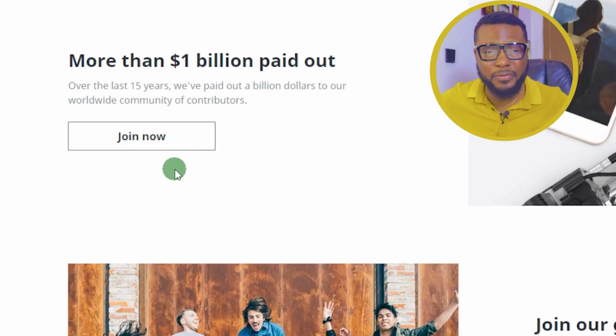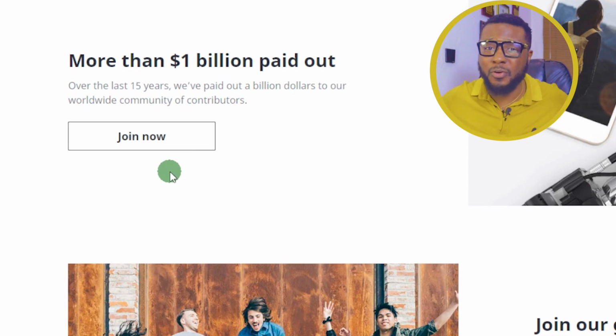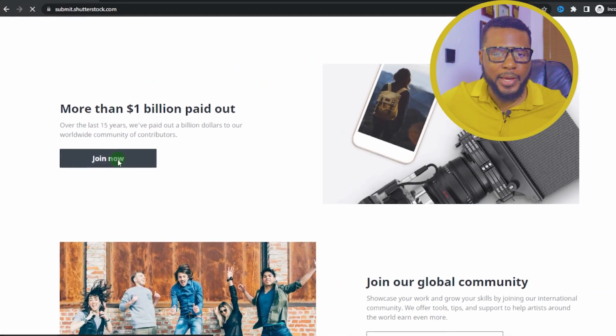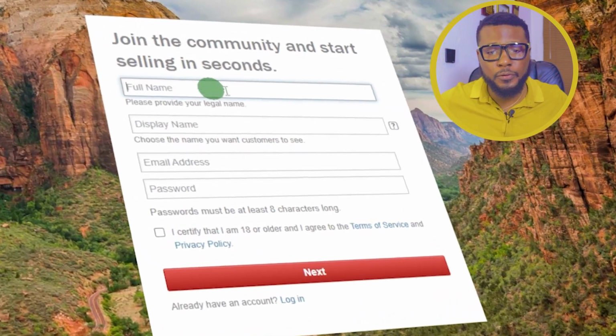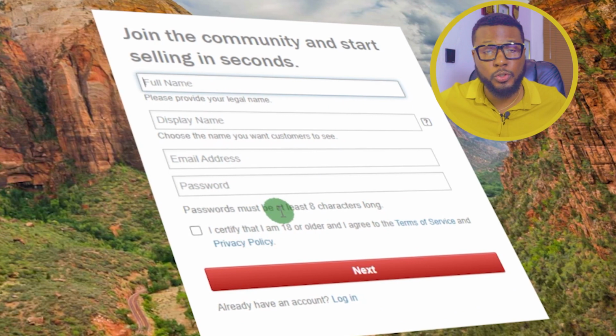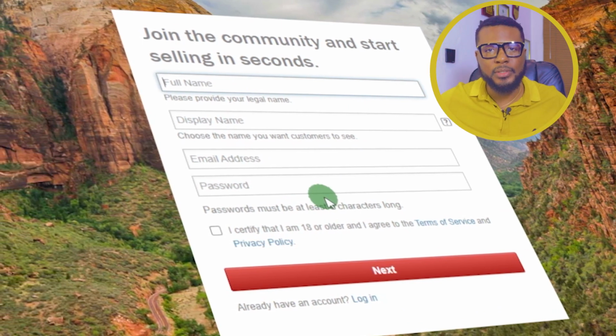So this is a very cool way for you to create passive income for yourself and start receiving money from the comfort of your home till the end of time, because it doesn't expire. As long as people keep downloading your pictures, your videos, your music, anything that you upload, you get paid. So here you click on join now. Once you click on join now, you put your full name, display name, email address, password, and you submit your pictures, and then you start getting paid.